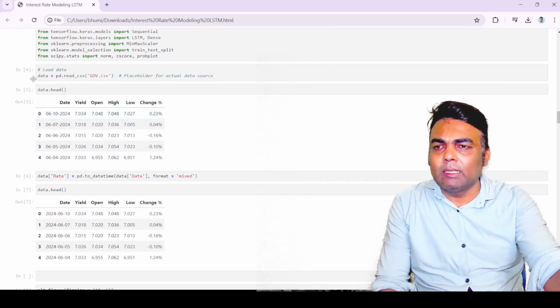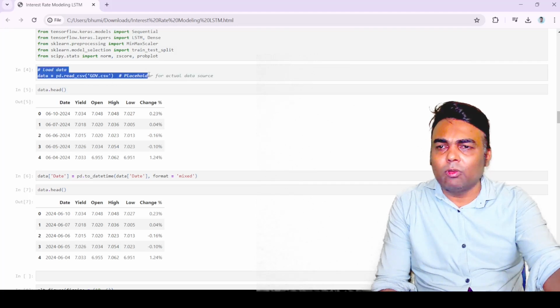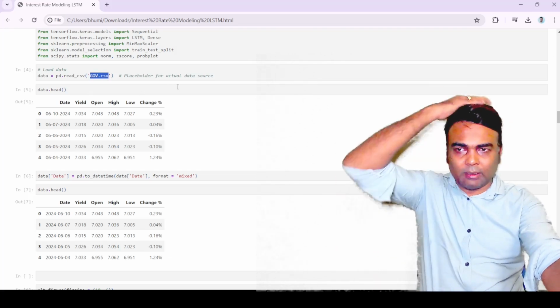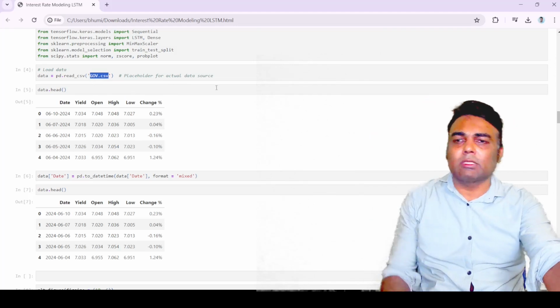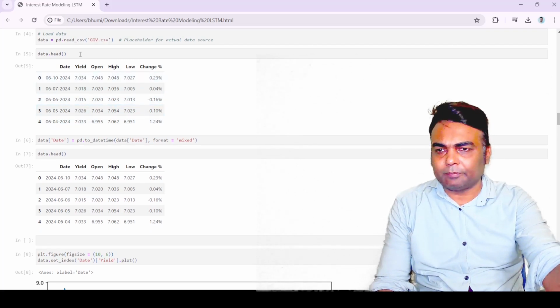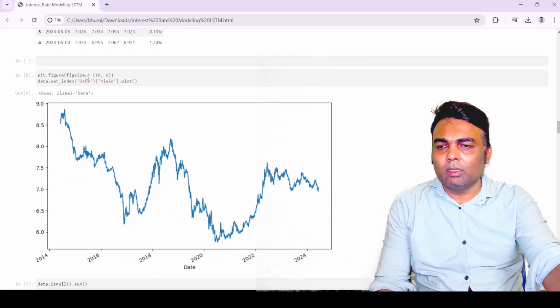So let us load the data. You will have to load the data using this command, pd.read_csv. I saved this interest rate in the gov.csv file. This interest rate yield is given, and we want to model the yield of this interest rate. Here is the plot.